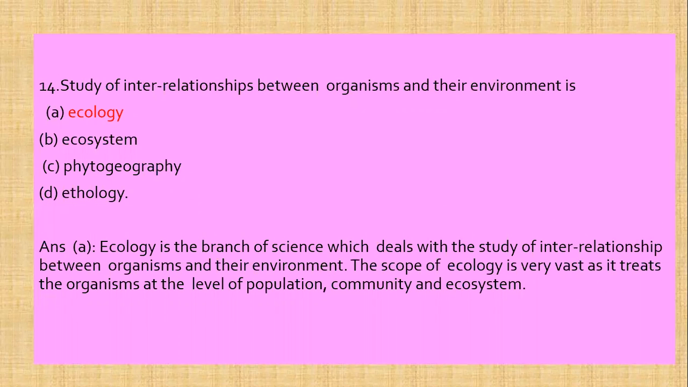Next question is, the study of interrelationships between organisms and the environment is ecology, ecosystem, phytogeography, ethology. We know that ecology is the branch of science which deals with the study of interrelationship between organisms and their environment. Now the scope of ecology is very vast as it treats the organism at the level of population, community, and ecosystem. So ecology is the correct answer.